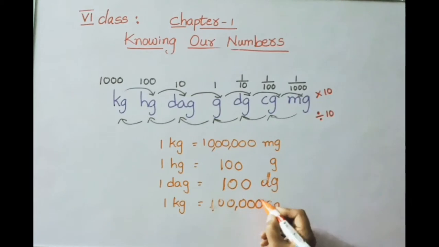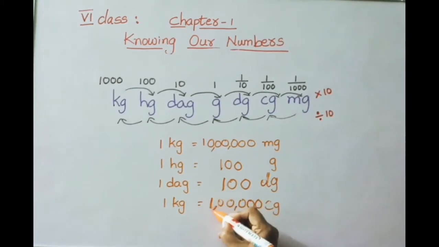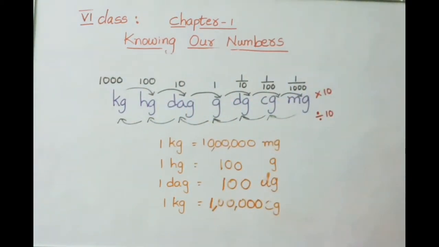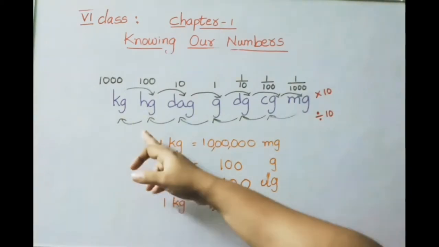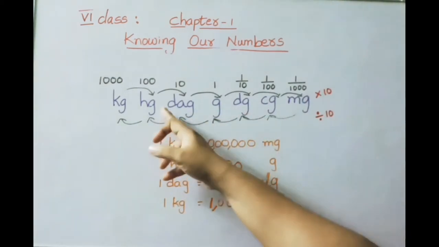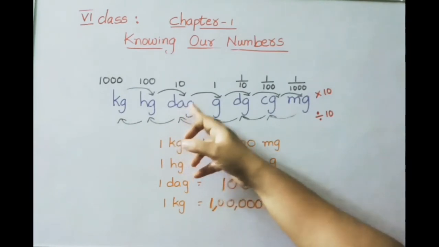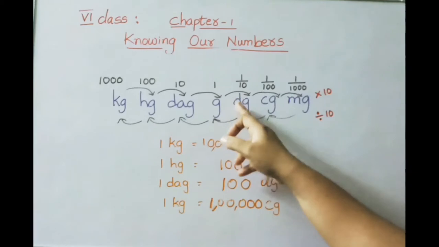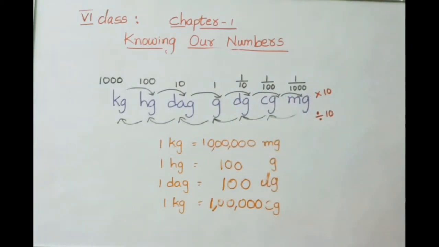So what we have done here? From highest to lowest units while we are converting, we need to multiply each place by 10. So kilogram to centigram, 5 places, no? 10 into 10, 100, 100 into 10, 1000, 1000 into 10, 10,000, 10,000 into 10, 1 lakh. So 1 kilogram equals 1 lakh centigram.